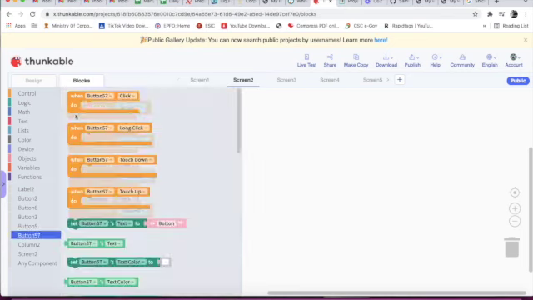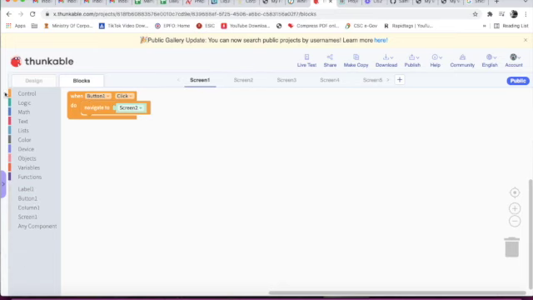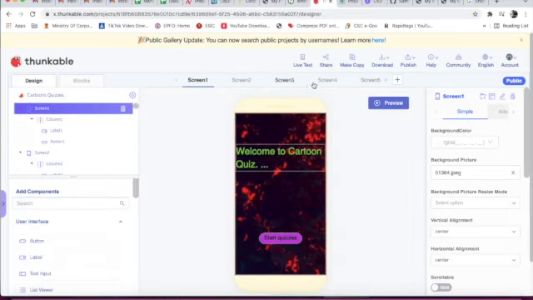When button 57 click, I will go to controls, navigate to screen 1. Yeah. Now we will live test it.